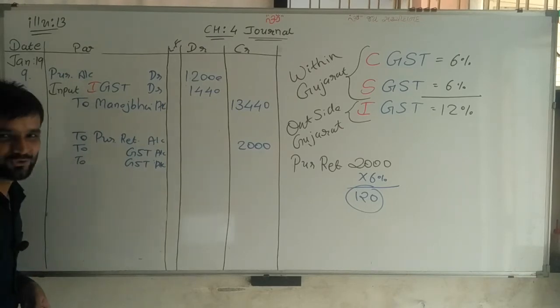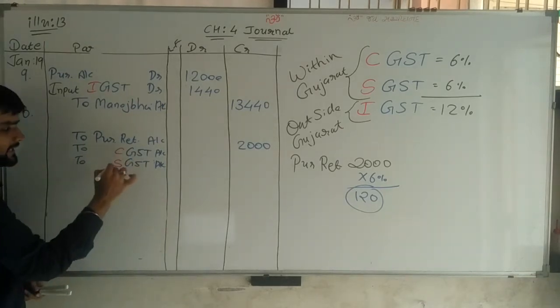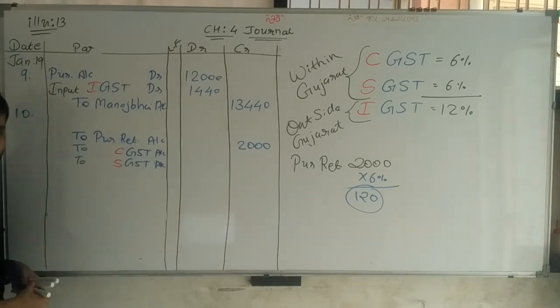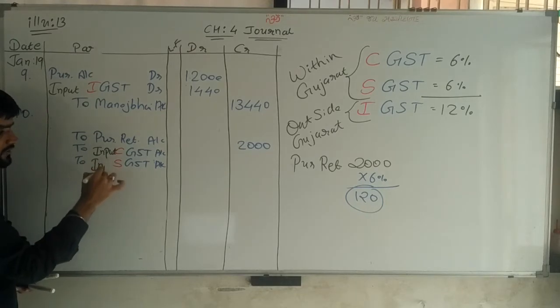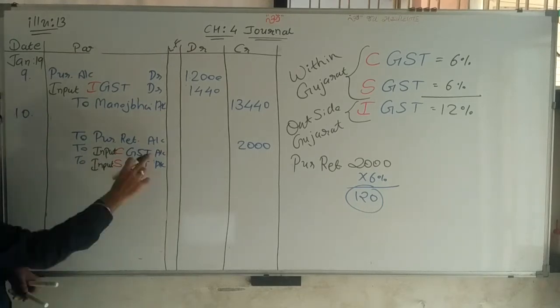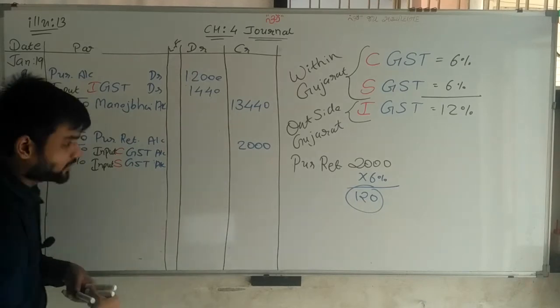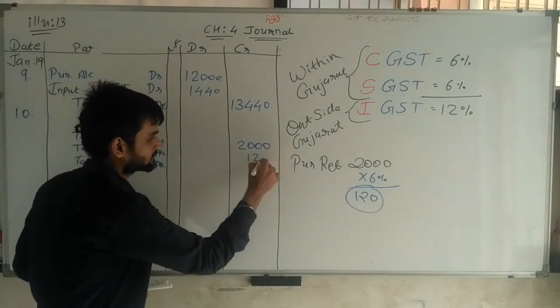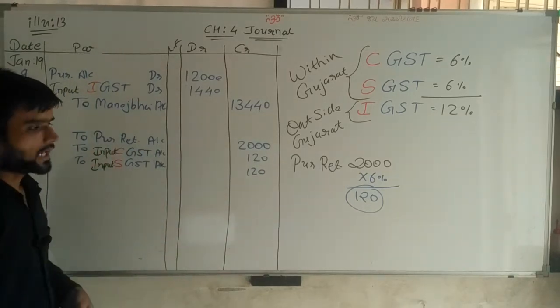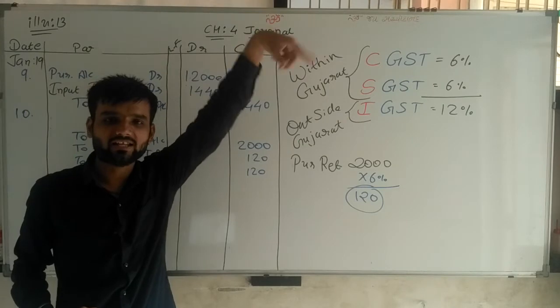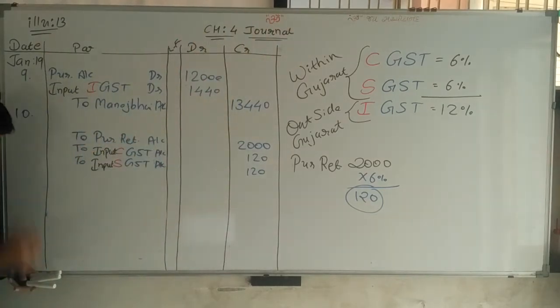But here two types of GST, CGST and SGST, and for purchase, input. Here also input CGST and input SGST are credited with amount 120, 120. Now the total amount is debited to Amul Bhai because Amul Bhai is the receiver. So Amul Bhai account debit.